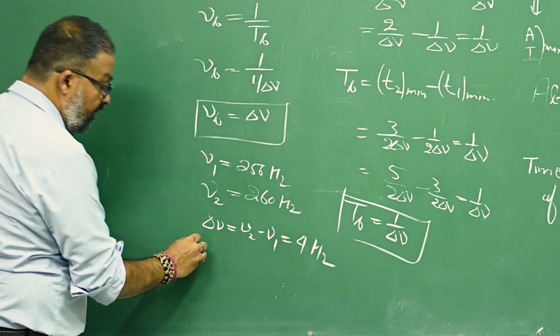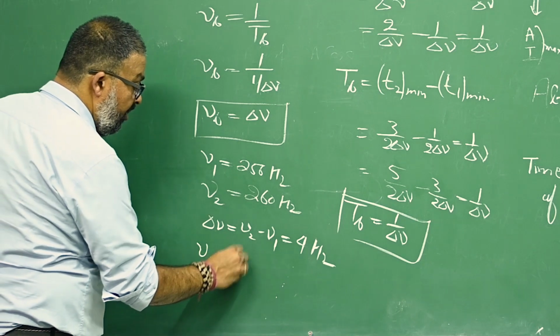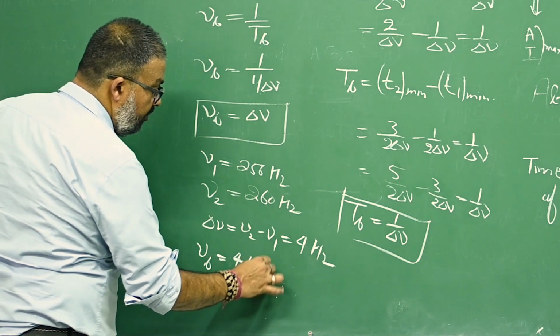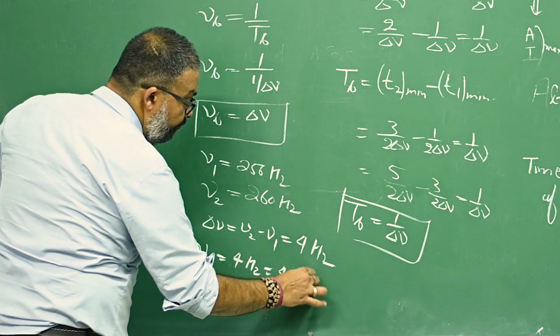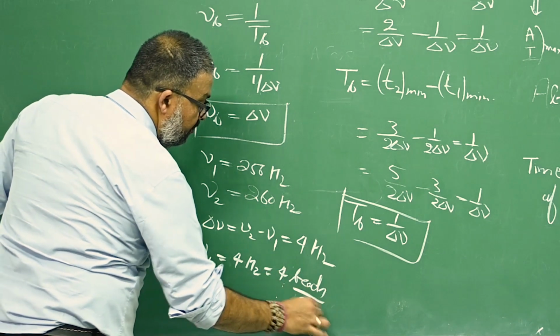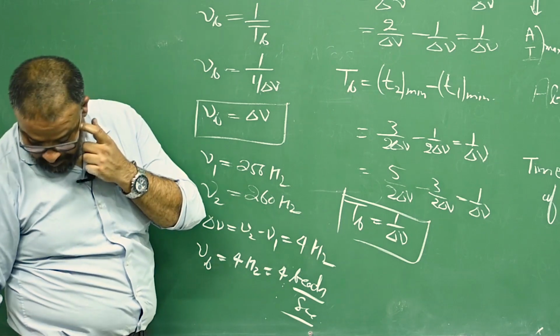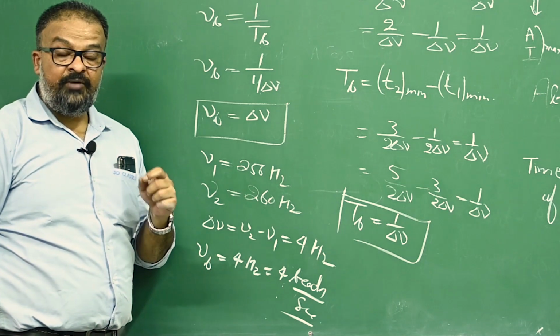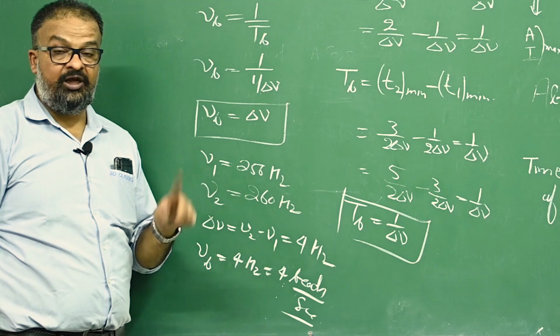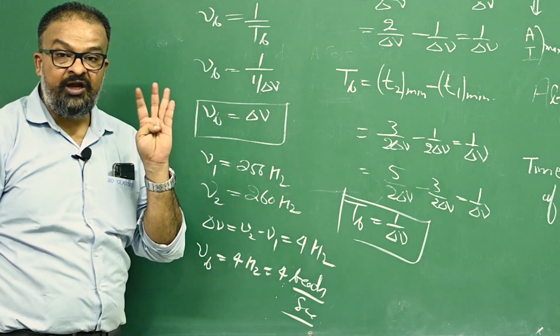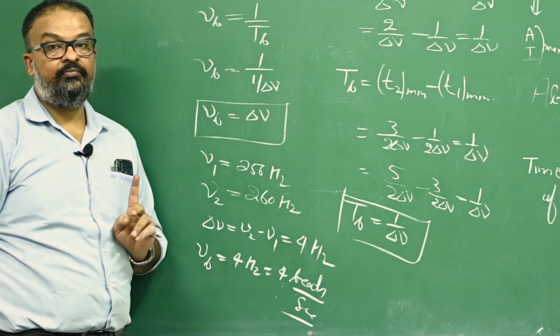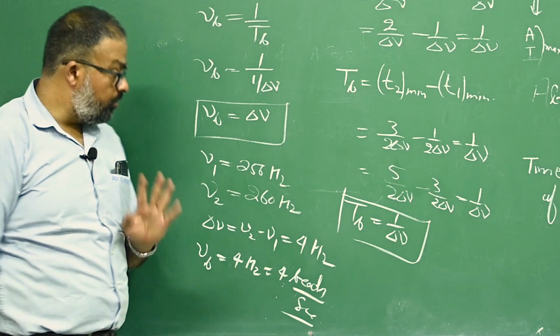So frequency of beat will be 4 hertz, or it is written as 4 beats per second. Means what? In 1 second the intensities will be 4 times maximum and 4 times minimum. That means 4 beats will be heard in 1 second. Getting me or not? Okay.